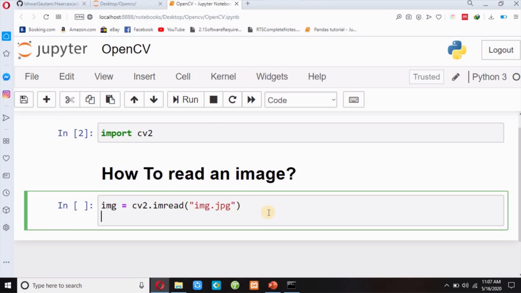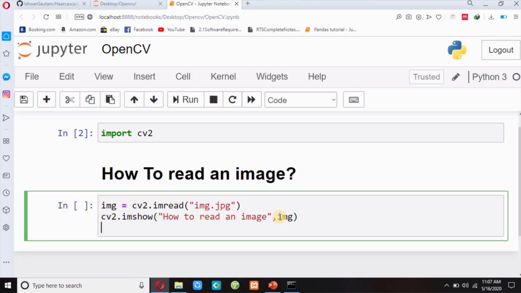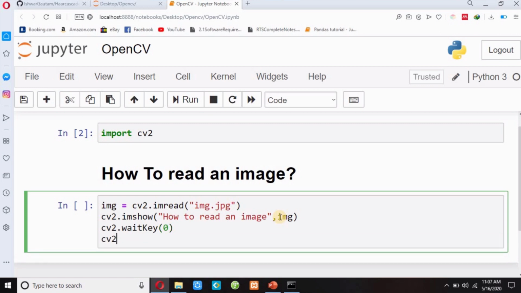And then I will show my image, so cv2.imshow, and then a title, suppose "how to read an image", and then I have to pass the same variable, img. Then I have to write cv2.waitKey. What does waitKey mean? I will pass 0 as the parameter over here. I will explain this later, don't worry guys. Now I will write cv2.destroyAllWindows.